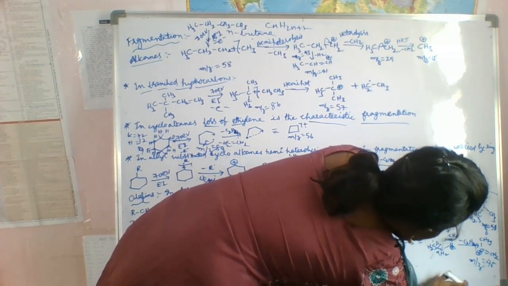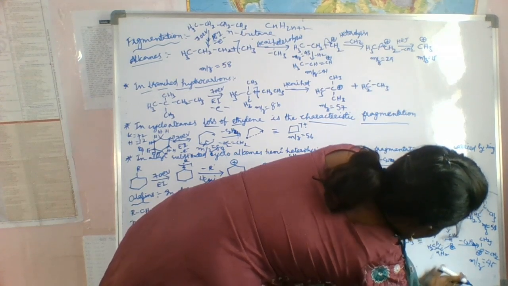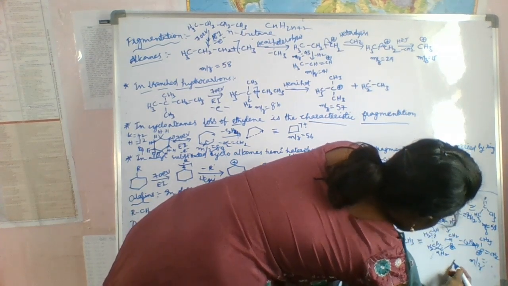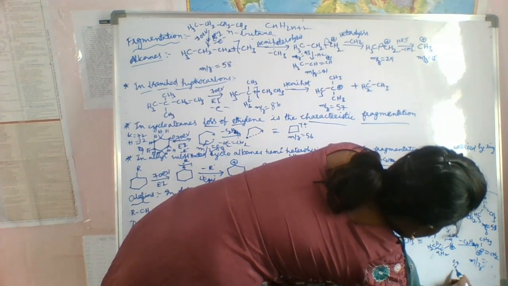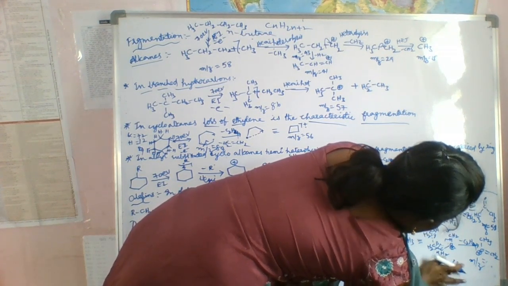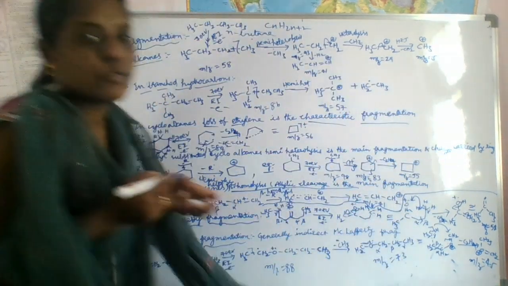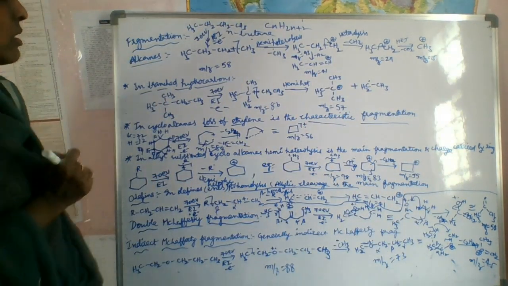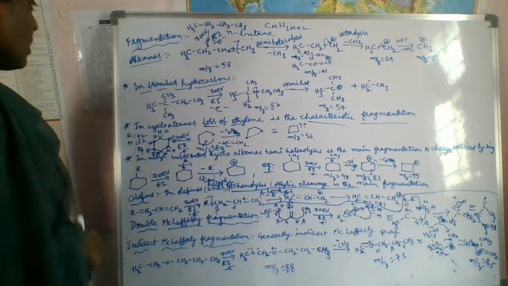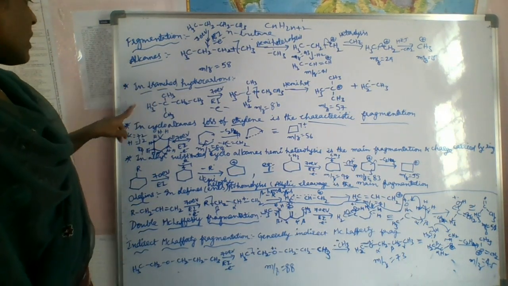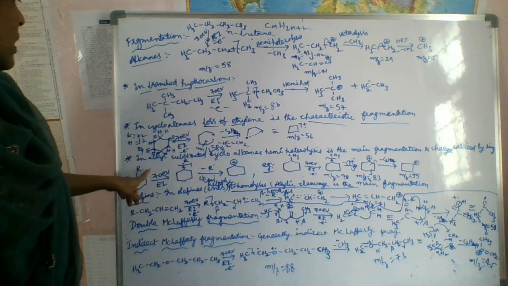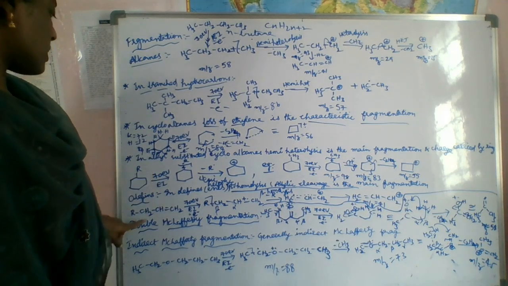Next, what is the formula? 24, 16 and 5 hydrogens are there. So what is the 45? m/z 45, right? So like this you have to do the fragmentation. So first one, alkanes, branched alkanes, cycloalkanes, alkyl substituted cycloalkanes, and olefins.